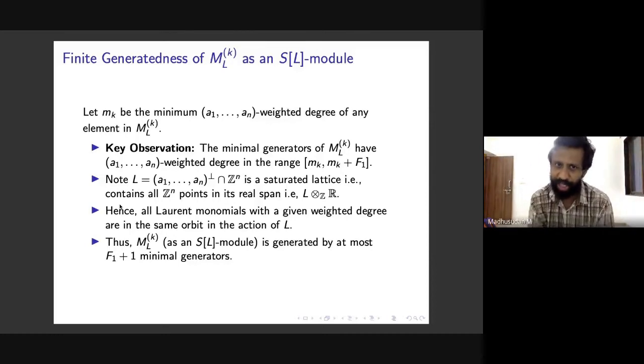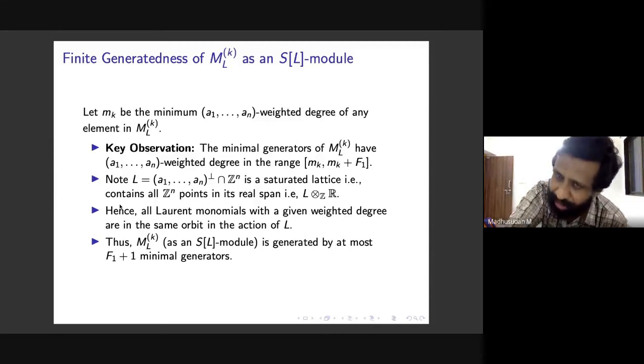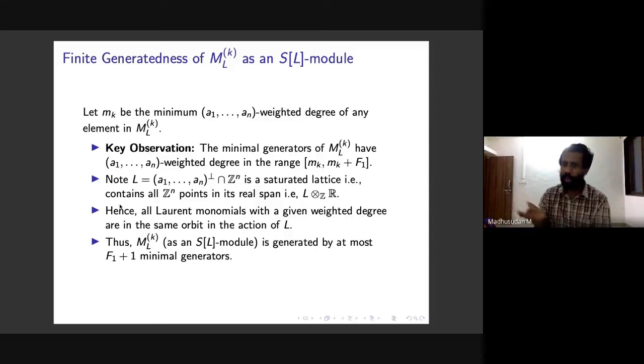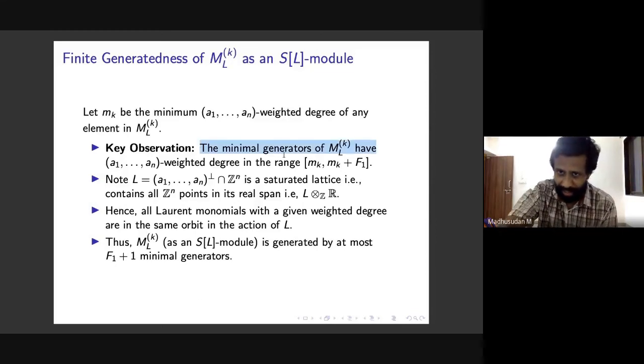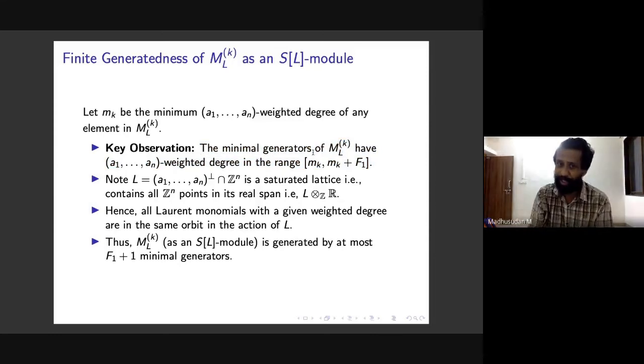There's one key observation really to it, which is that the minimal generators of MLK have A1 to AN weighted degree in this range [m_k, m_k + F1], where F1 is the first Frobenius number of A1 to AN. So the minimal generators are all in this range. This is the key observation. It's not immediate, so it will need a little proof, and we will come to that. But if you buy this, then I claim that the finite generation is immediate.